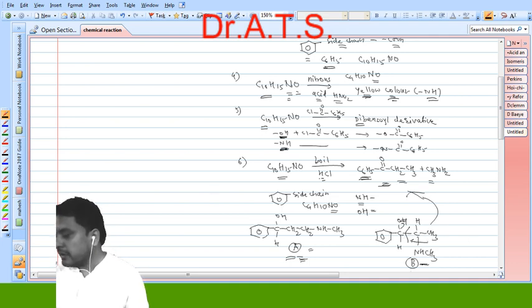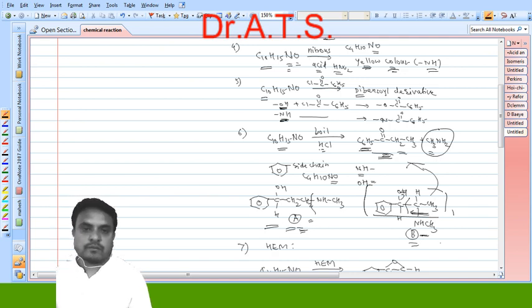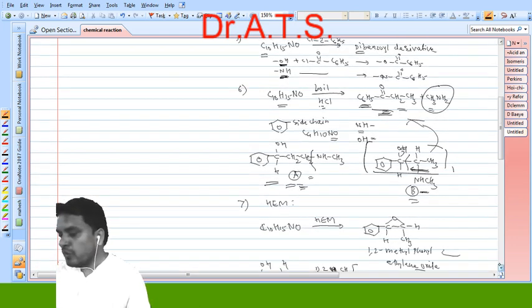In this way, this carbon nitrogen bond undergoes rupture and it is converted into CH3NH2, and this structure is converted into propiophenone. But from structure A, boiling with HCl does not give this, because the rupture takes place here, and we get different types of products. So structure B is the more probable structure for the ephedrine alkaloid. So this is about the more probable structure.